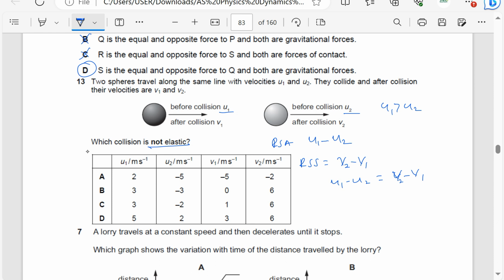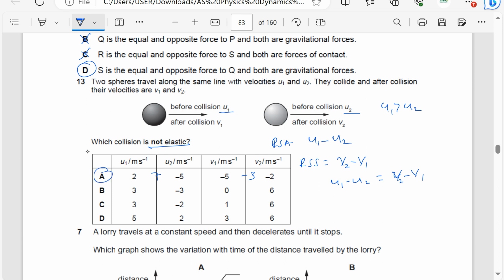u1 minus u2, here it is going to be 7. 2 minus negative 5 is 7. Minus 5 minus 3. So it becomes minus 5 minus negative 2, that is minus 3. So this one is not elastic automatically.